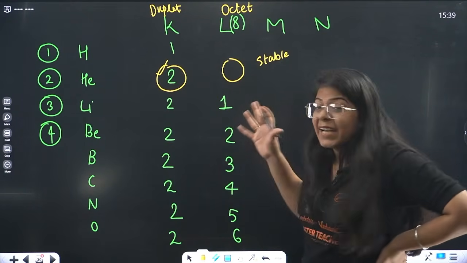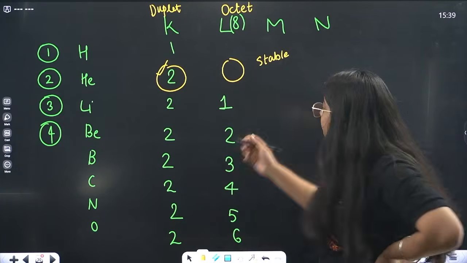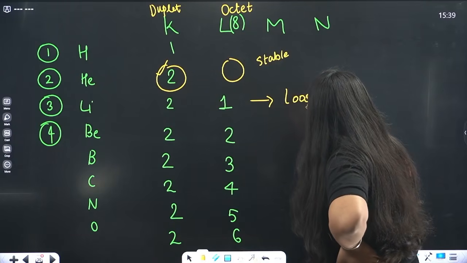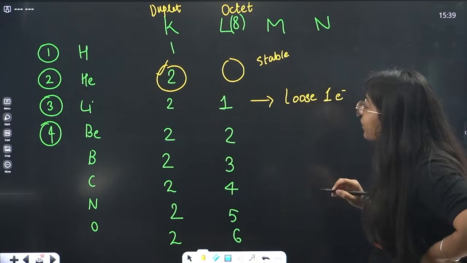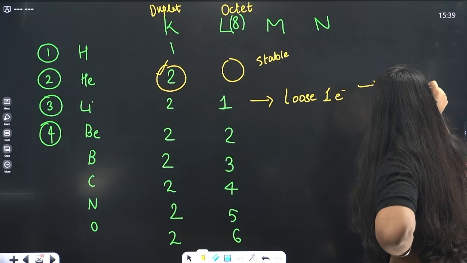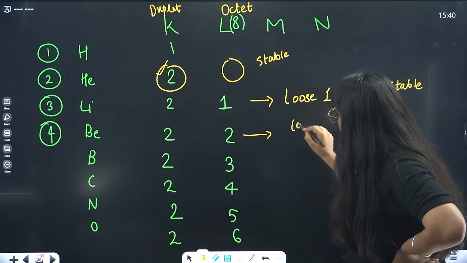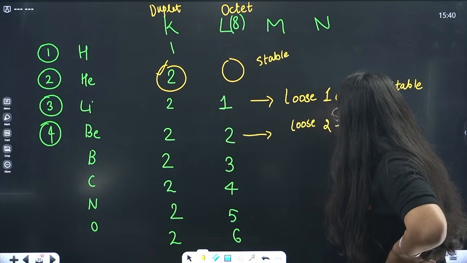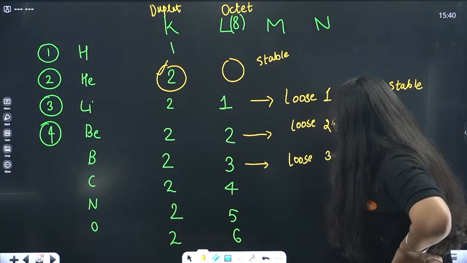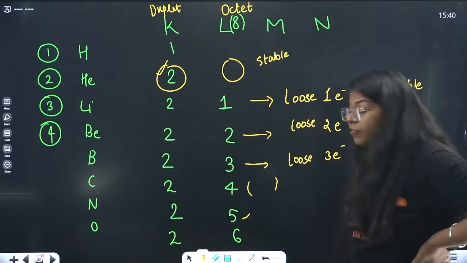So what is easier, to gain 7 electrons or just lose 1? It is easier to lose 1 electron. So it loses 1 electron and becomes stable. It becomes stable after losing 1 electron. Then it loses 2 electrons, then it loses 3 electrons. First, leave this empty for now. Now come to this one with 5 electrons.